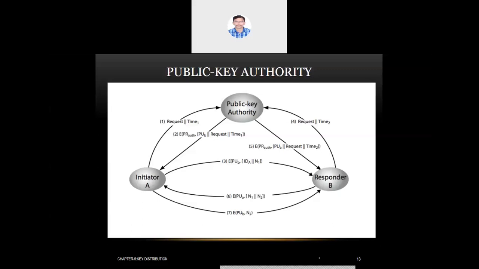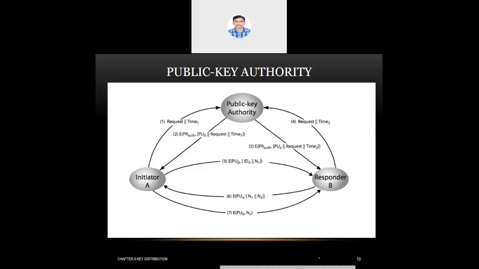Now A has to confirm his identity. B has confirmed his identity to A, and now A has to confirm his identity to B. That is done in the seventh transaction. A is confirming his identity by sending the seventh transaction as an acknowledgement to 6. So what is happening in the seventh transaction?